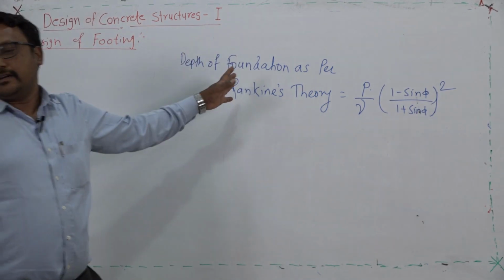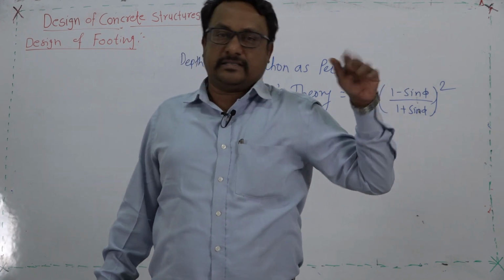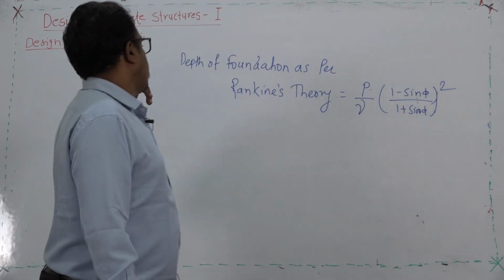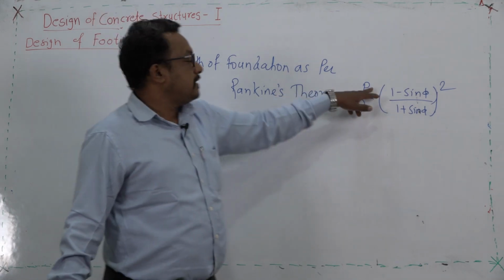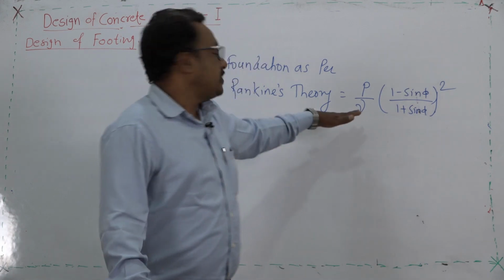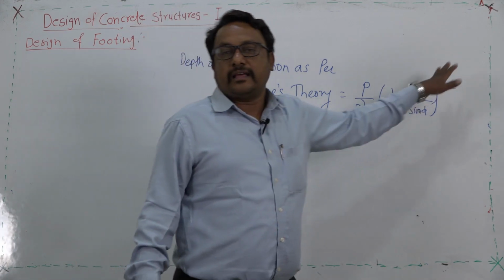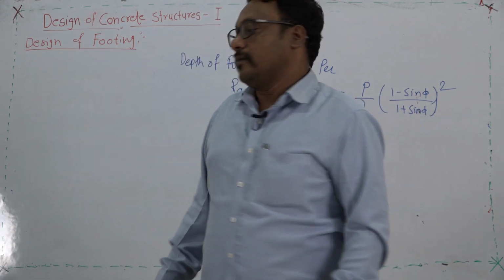This is the theoretical formula which addresses the various components from soil mechanics, so do not get confused here. P is the safe bearing capacity of the soil, gamma is the unit weight of material, whereas phi is the angle of repose.